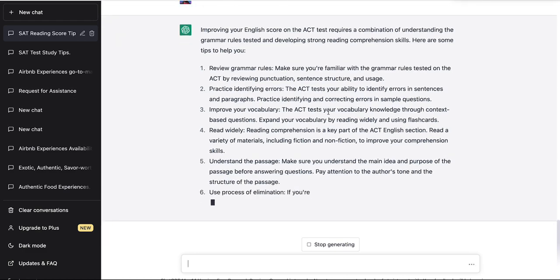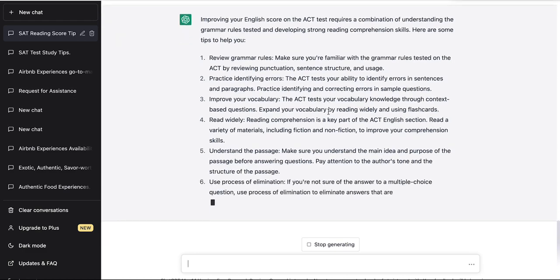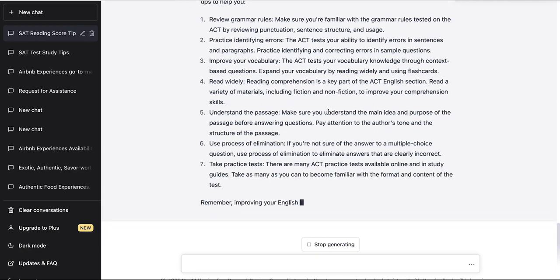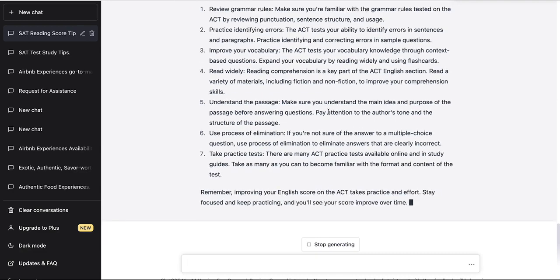Review your grammar rules. Definitely. That's a definite must. Practice identifying errors. Yes, you can practice identifying, and practice identifying errors will help you sort of know what sort of questions or what sort of errors the SAT or the ACT loves to test, right?